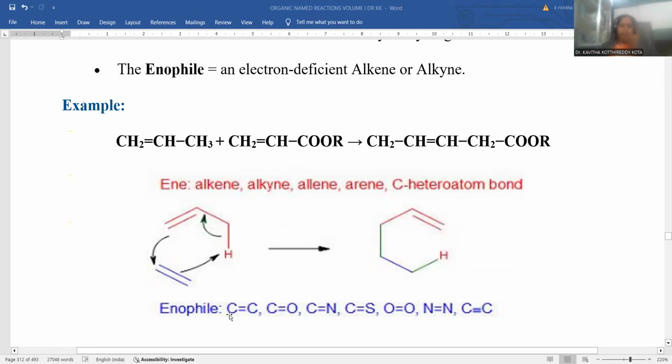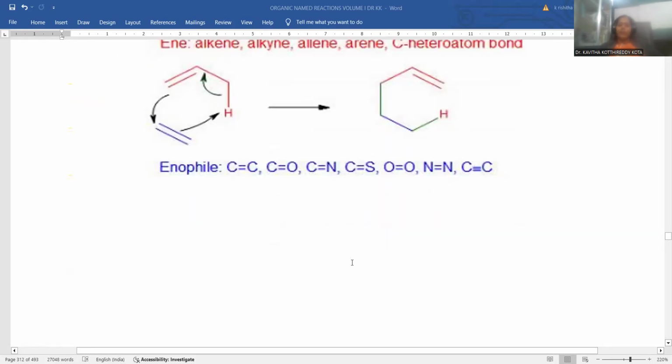Here the enophile could be a carbon-carbon double bond, carbon-oxygen double bond, carbon-nitrogen double bond, carbon-sulfur double bond, oxygen-oxygen or nitrogen-nitrogen double bond, or a carbon-carbon triple bond as well. These compounds work as enophiles. So instead of this carbon-carbon double bond, you can substitute these functionalities, and you can notice the same reaction. This is the way the aldol-ene reaction is accomplished.